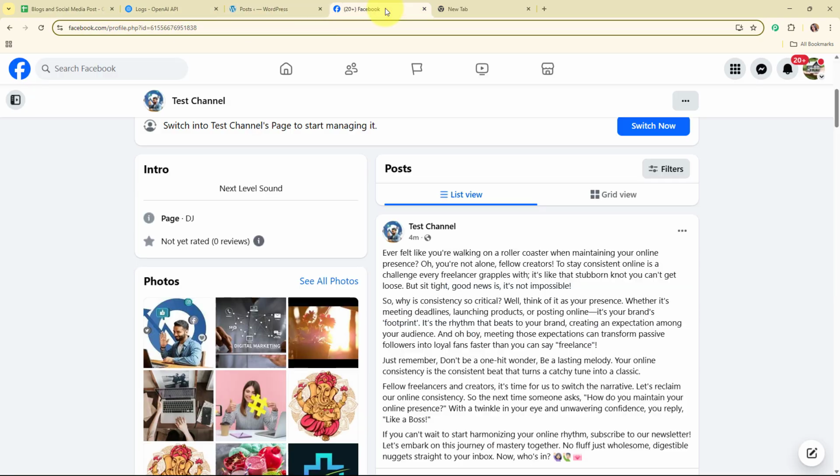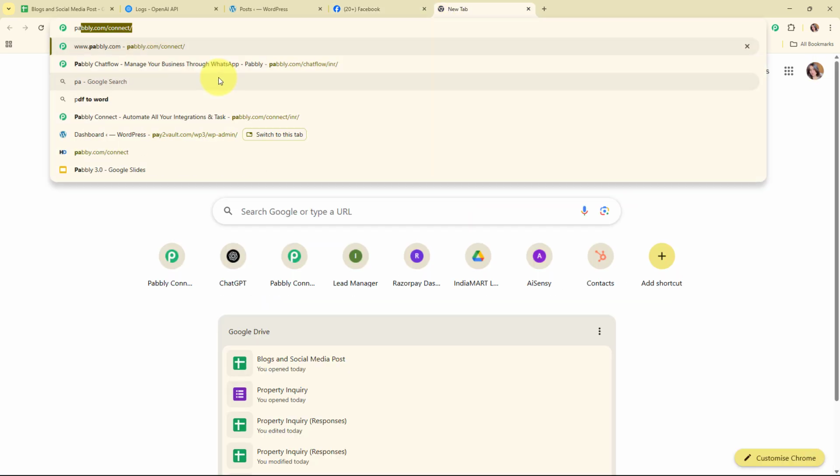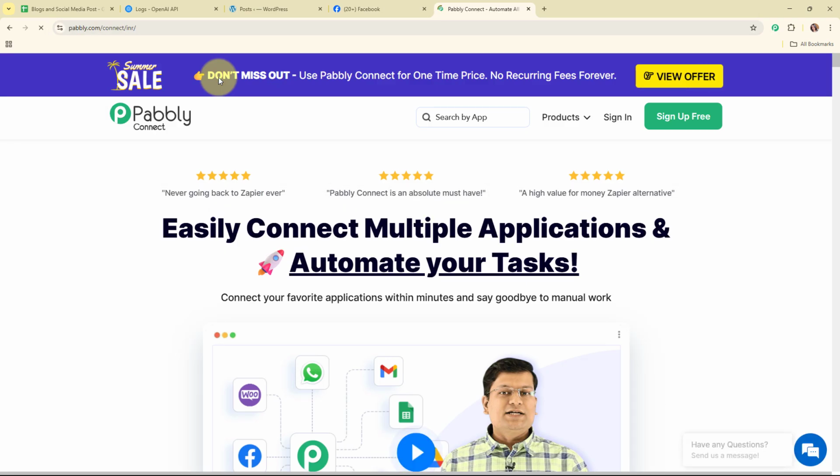Alright, so now to build this automation, I'm going to connect my Google Sheets with my OpenAI account, WordPress account and my Facebook account using an automation software named Pabbly Connect. To access Pabbly Connect, you have to search for pabbly.com/connect in your browser and it will take you to the homepage of Pabbly Connect.